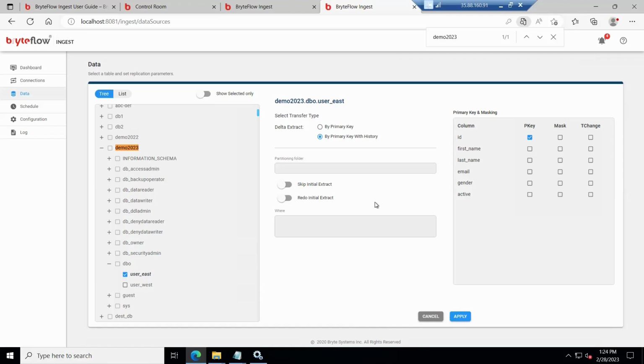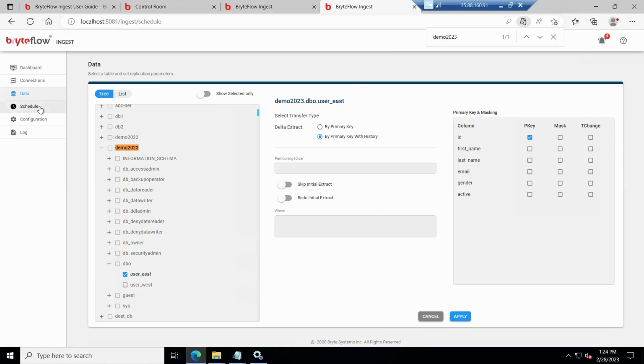Then the next one is redo initial extract. So for some reason, you want to redo the entire bulk load of that table. So you just select this and go to the next page and do the sync new table. So it will redo the complete load of that table. Then the last feature here is the filter. So you can put in a where clause to filter out the records. So it only gets the records that match that filter.